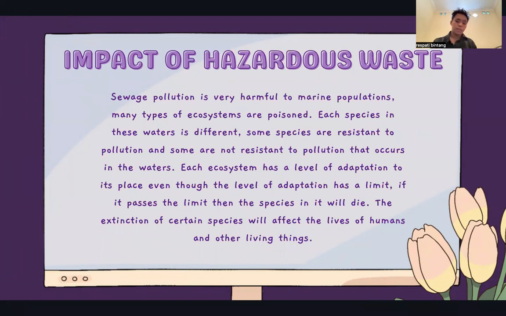Each ecosystem has a level of adaptation to its place, even though the level of adaptation has a limit. If it passes the limit, then species in it will die. The extinction of certain species will affect the lives of humans and other living things.